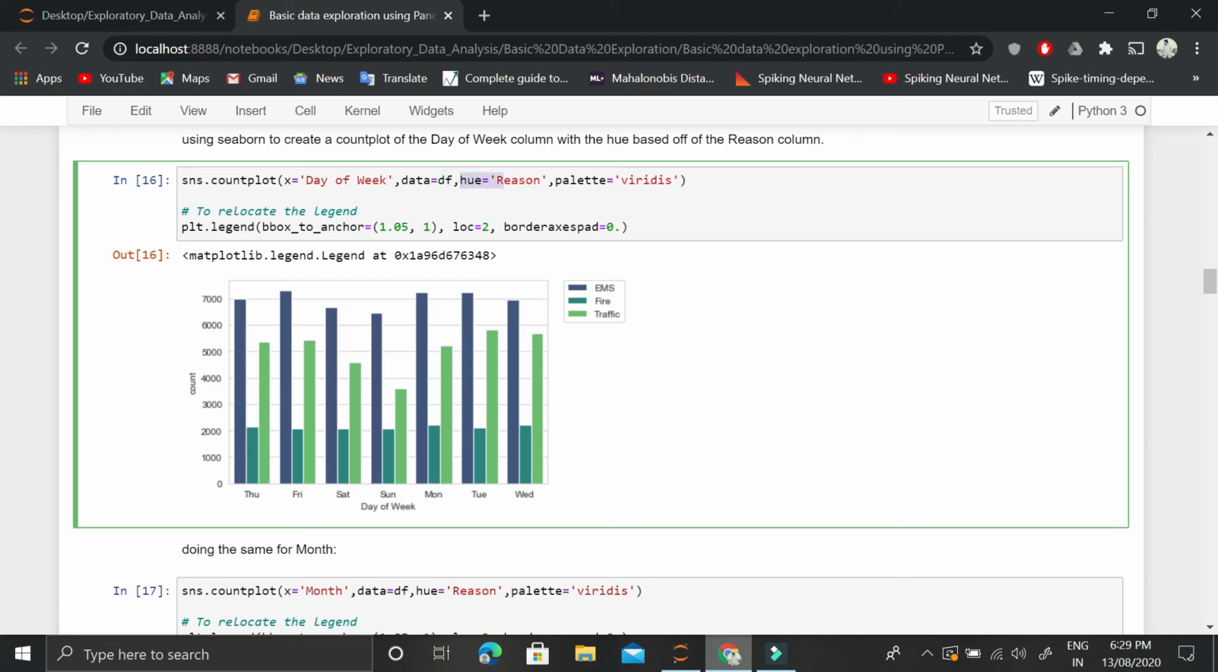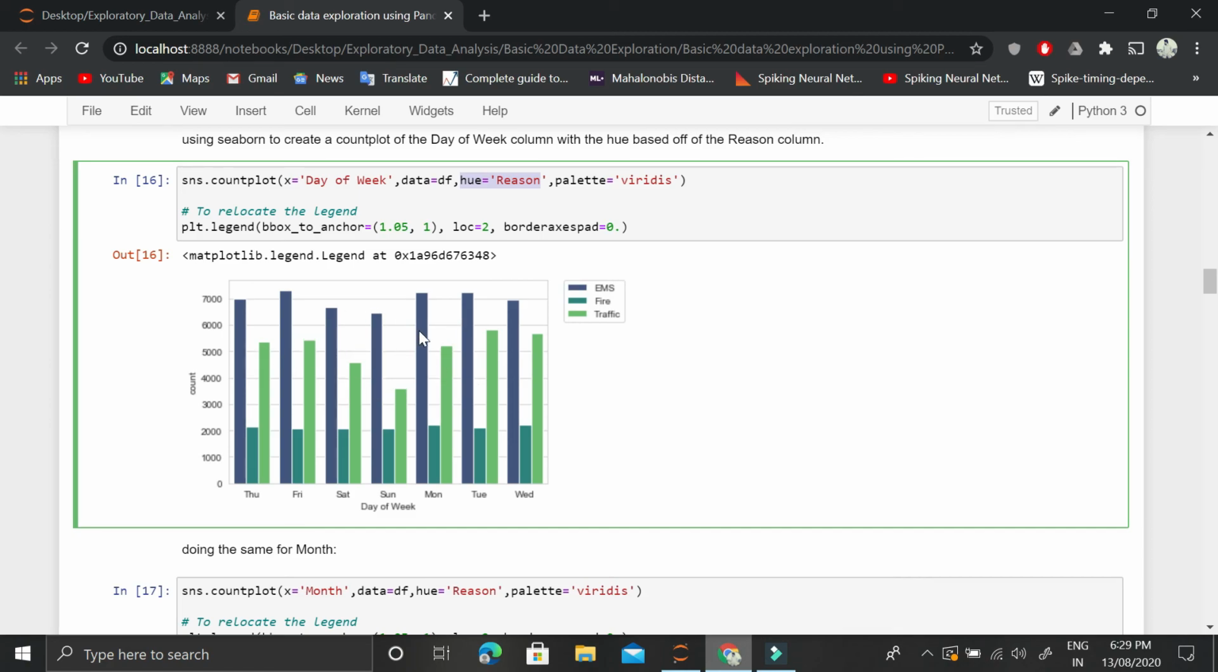If we had not given this hue, meaning we were not using this reason column to create the hue, then we would have received a single big column containing the total count for each day. That is what we do not need.